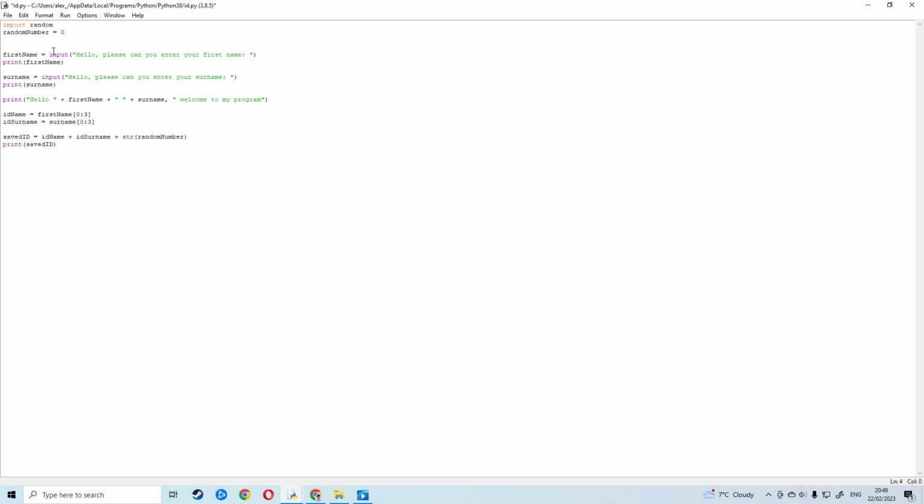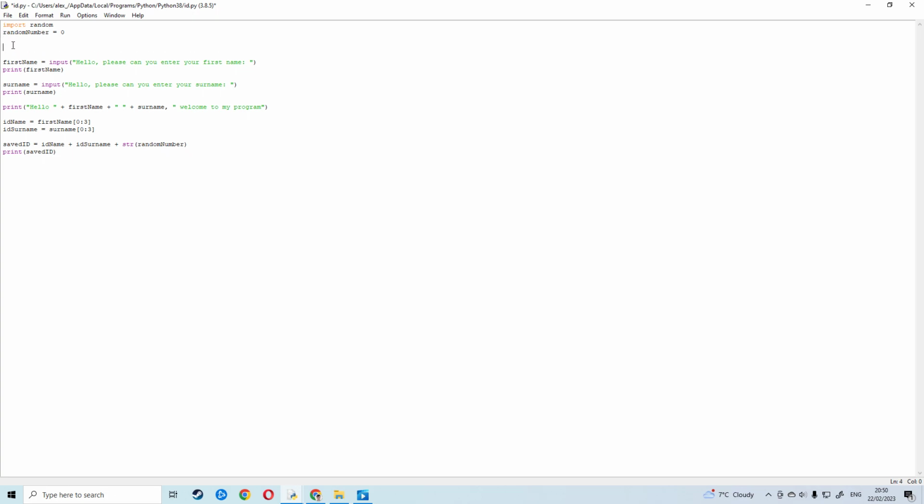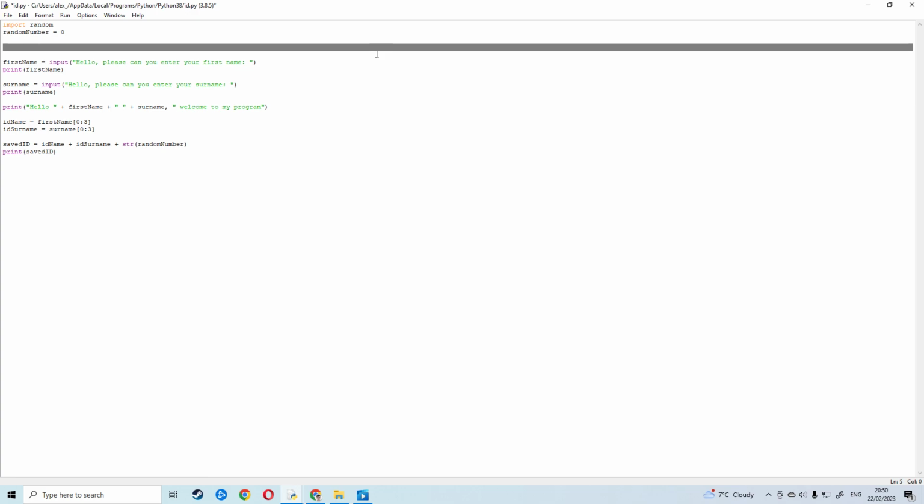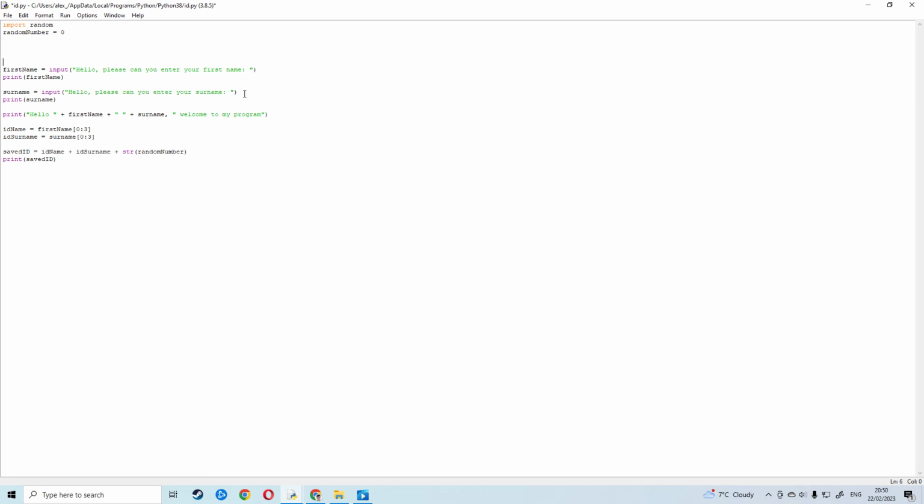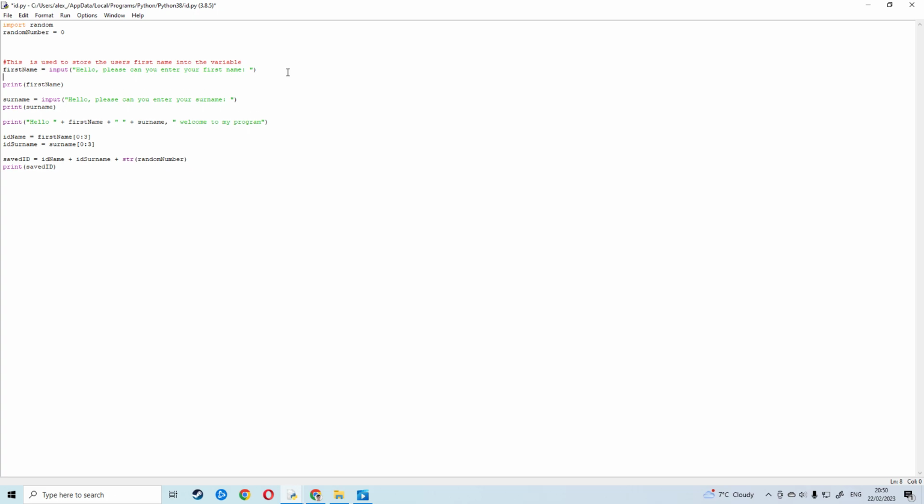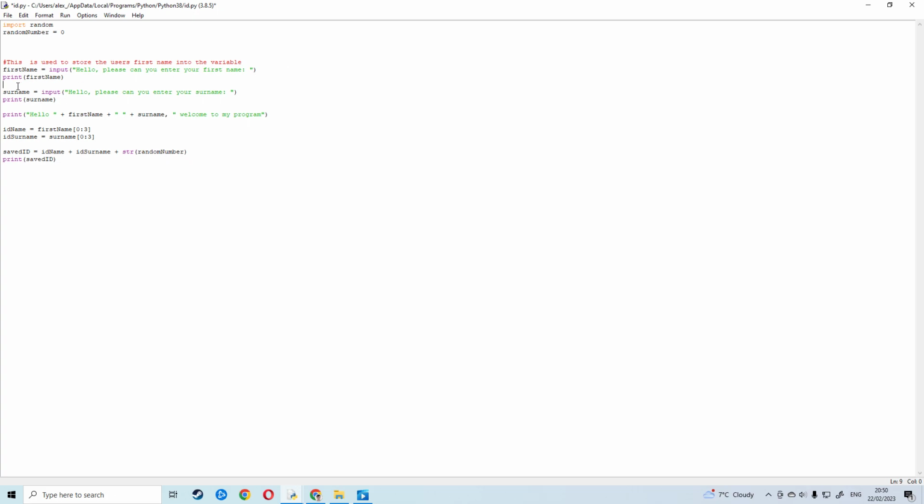But we're just going to go through now, and I'm going to comment separate lines. You're going to do yours differently. You're just going to comment a little paragraph at the very top of this section, but I'm doing it differently. I'm going to go through each line so we know nice and clearly. So the first bit, this is used to store the user's first name into the variable. And then convention is going to be printed out.